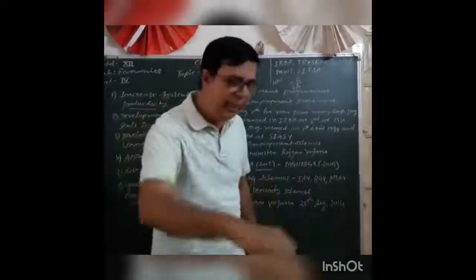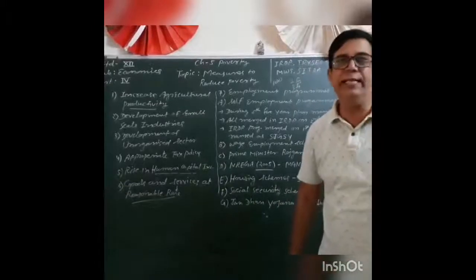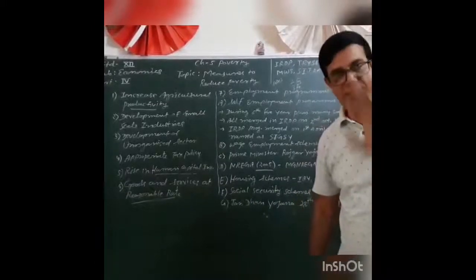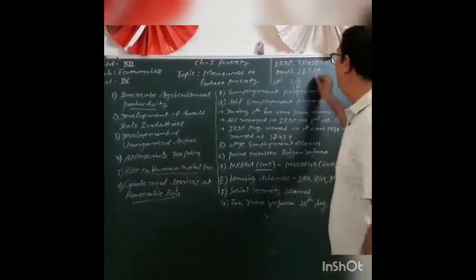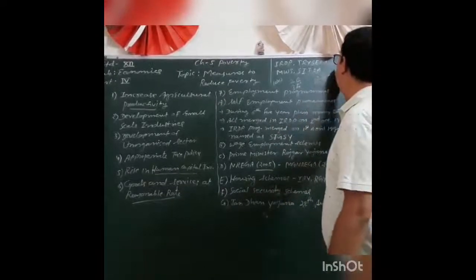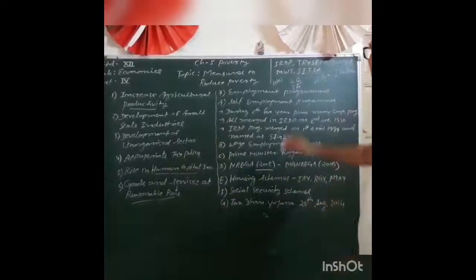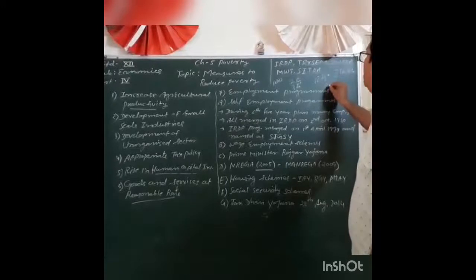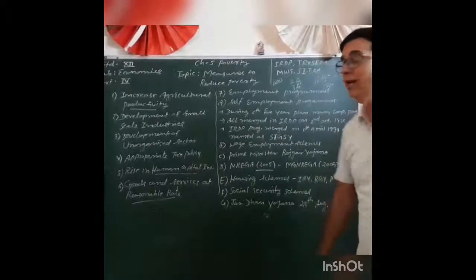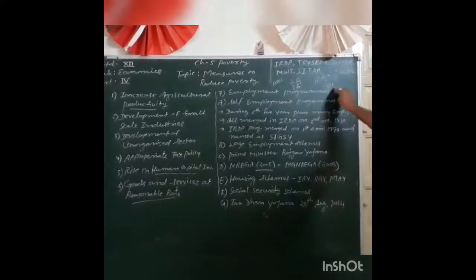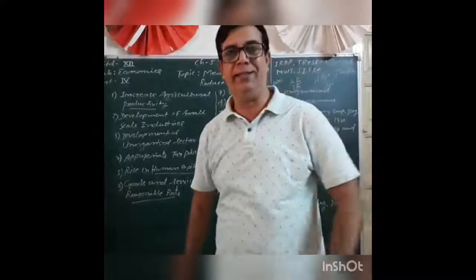So in this scheme, the government provides insurance facilities to the person who is working. For only 12 rupees, 2 lakh insurance, and then 330 rupees, again 2 lakh. So with only 342 rupees you have insurance of 4 lakh.